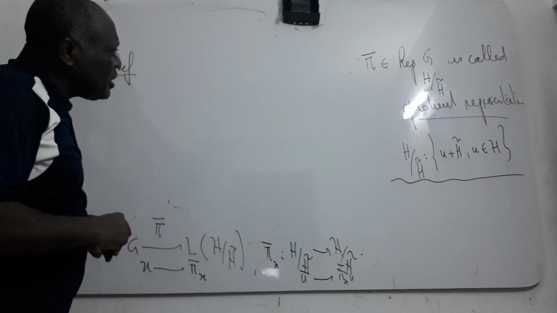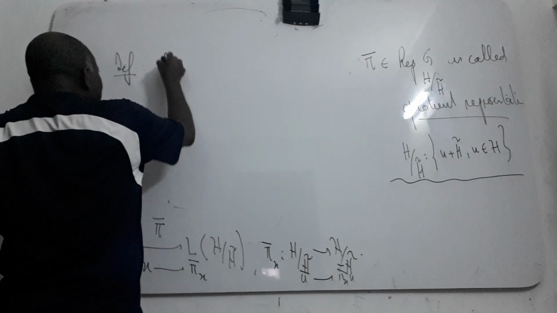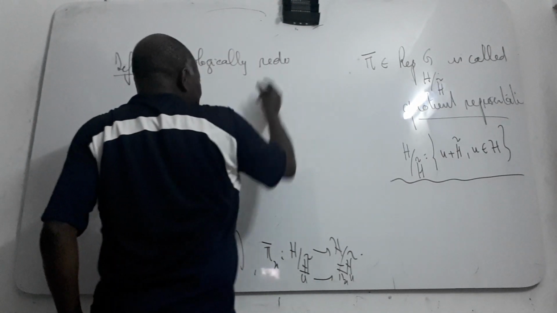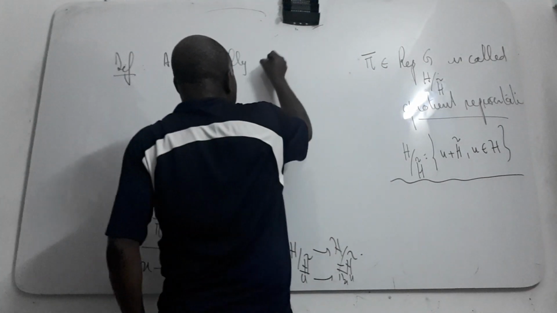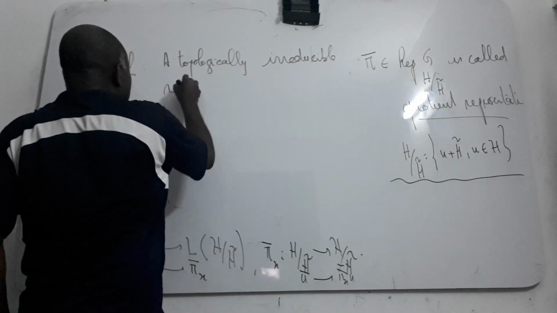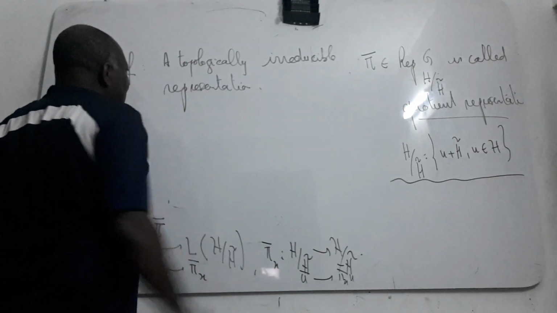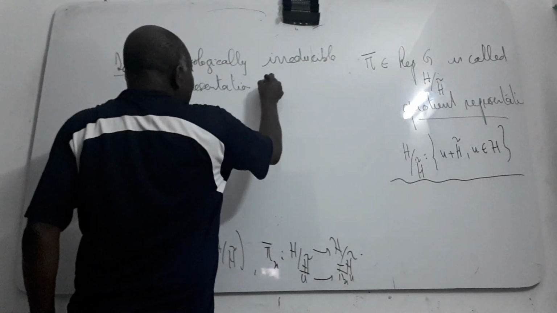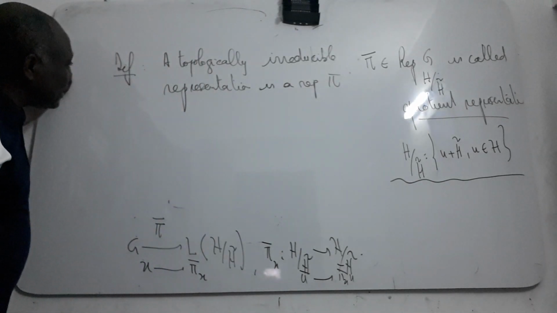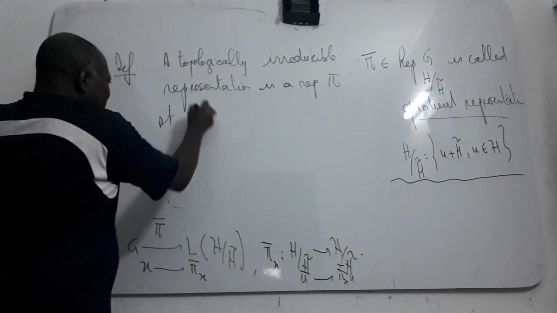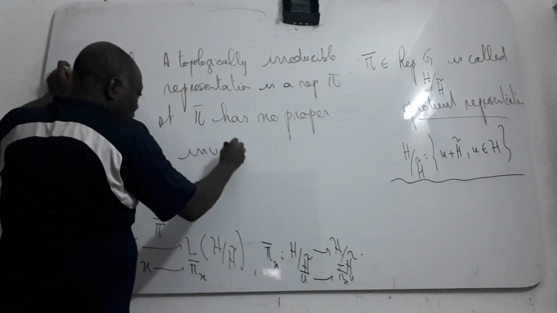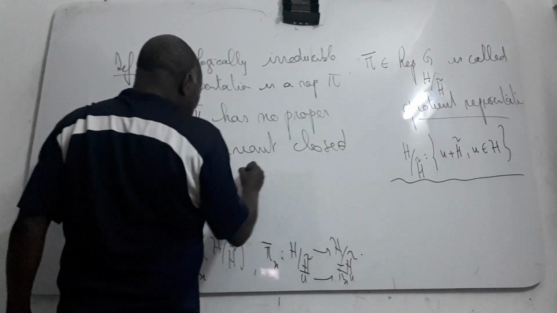This definition, I can say that a topologically irreducible representation, this one is represented by pi, is a representation pi such that pi has no proper invariant closed subspace.